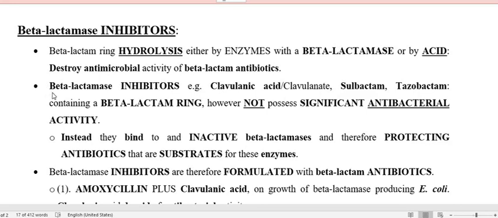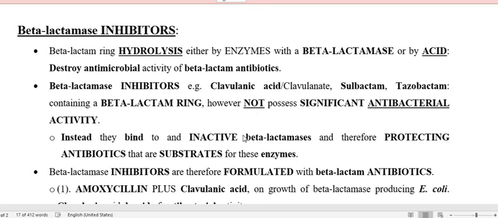Therefore the enzymes do not persist to act against the main penicillin like amoxicillin, ampicillin, ticarcillin, piperacillin. Therefore they act against the bacteria. That is why we are using inhibitors like clavulanic acid, sulbactam, tazobactam.